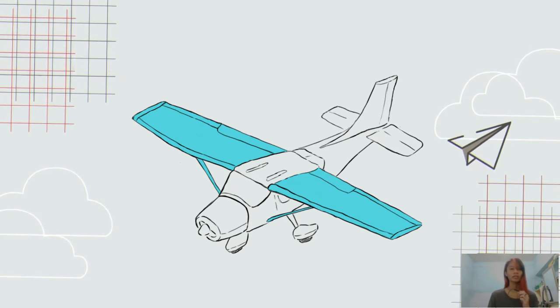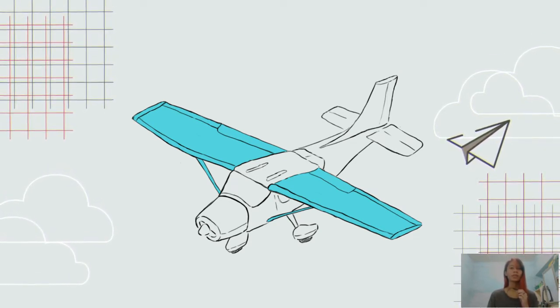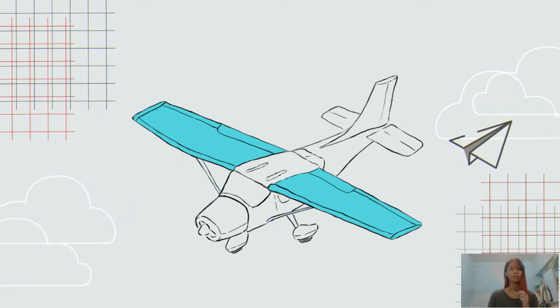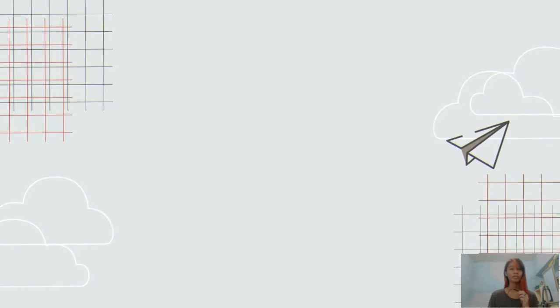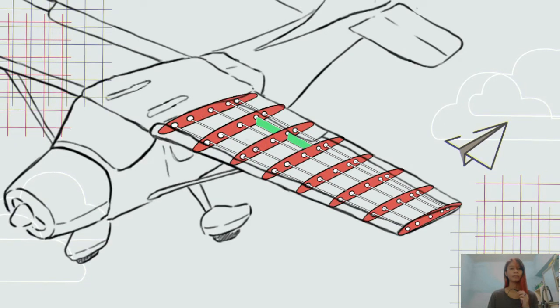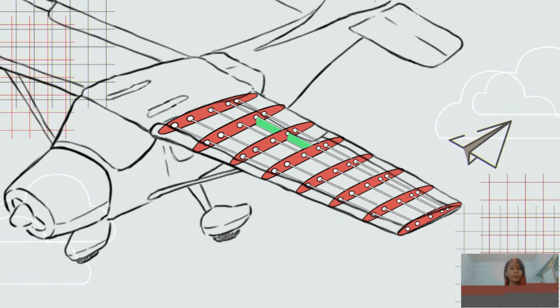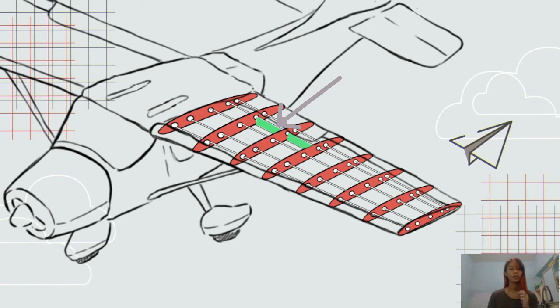Wings also have different structures. A semi-cantilever design is supported by external braces or struts, while a full cantilever is not. The basic internal structure of the wing also has 3 principal parts. The first one is the ribs, which determine the shape and thickness of the wing. The second one is the spars, which carry the weight of the wings while on the ground.